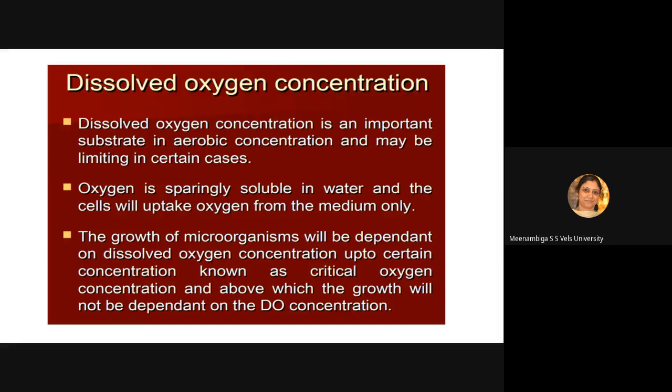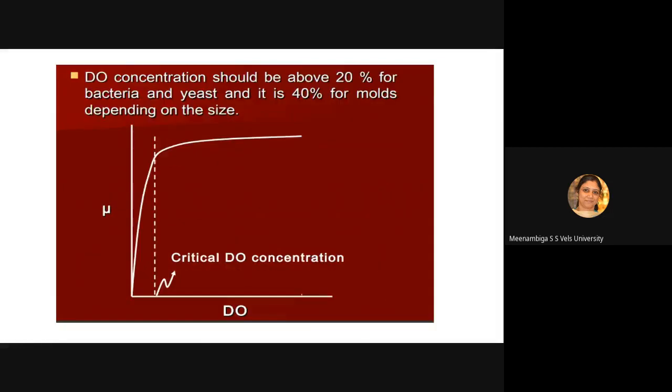Only for aerobic fermentation oxygen is needed. So the growth of microorganisms will be dependent on dissolved oxygen concentration up to certain concentration known as critical oxygen concentration. Okay, so until a particular concentration is reached, the cells need oxygen. For example, if you are giving 10 to the power of 1000 cells, till you get 1 million cells you need a particular quantity of oxygen. After that, when it reaches a particular concentration, it does not need oxygen anymore. Okay, so they are no longer dependent on dissolved oxygen concentration after particular growth. Until then it should be critical.